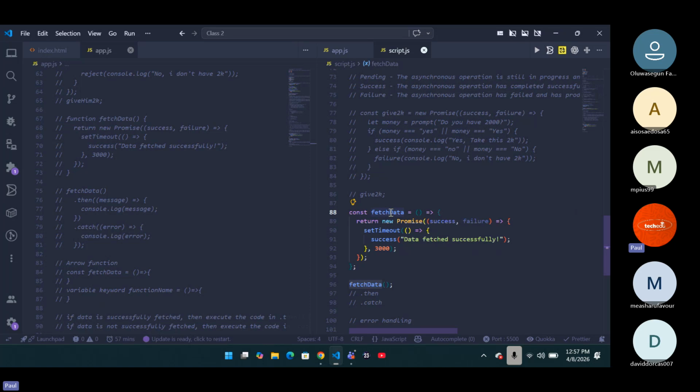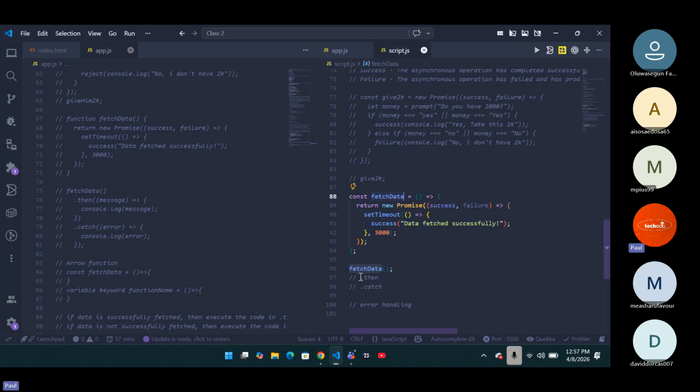What's the name? Fetch data function. Do you get it now? So now, what you need is two major values. The first is your dot then. Dot then is what happens when a particular function is set, or when something is done, or when something is true. Do you get it now? That's your dot then. Then your dot catch helps you catch the error in case there is an error with your syntax or an error fetching the data. You understand now? That's what your dot catch is. Your dot catch basically helps you catch errors.